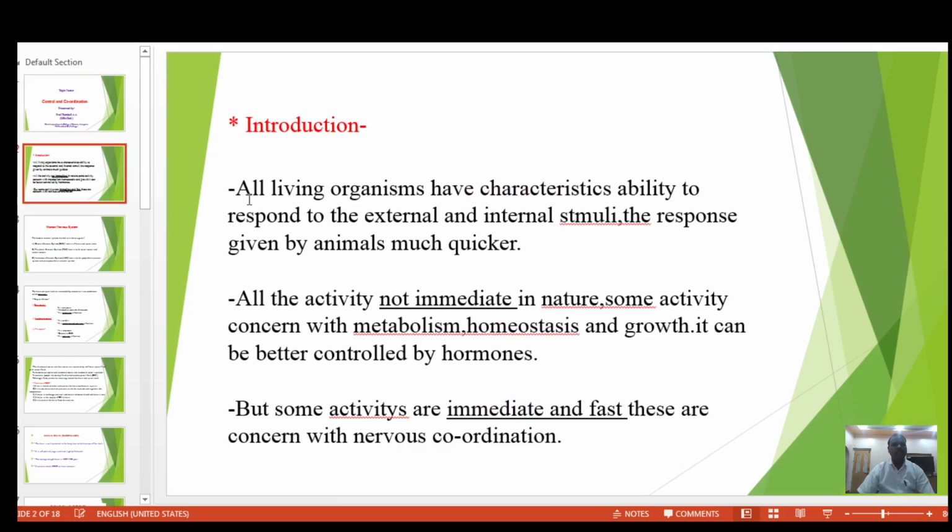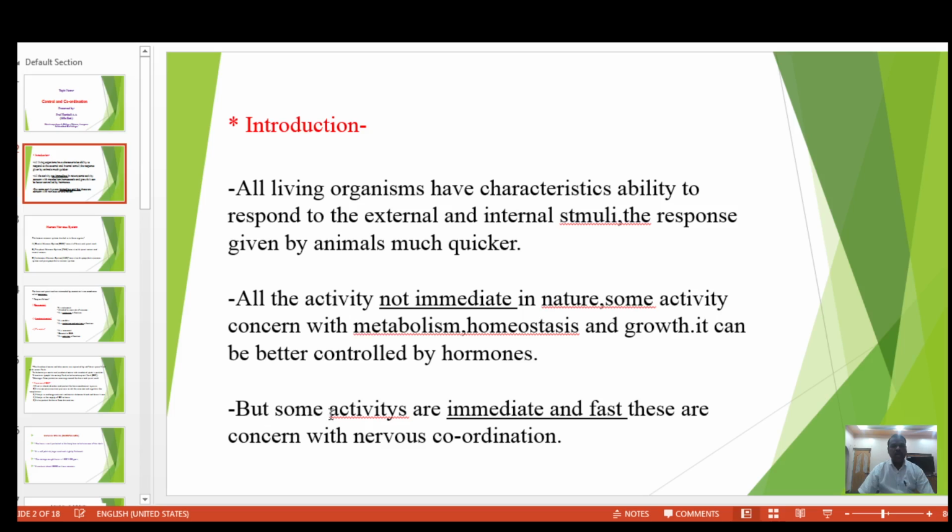Introduction of this topic: all living organisms have the characteristic ability to respond to external and internal stimuli. The response given by animals is much quicker. All the activity is not immediate in nature. Some activity concerned with metabolism, homeostasis and growth can be better controlled by hormones. These are called hormonal coordinations.